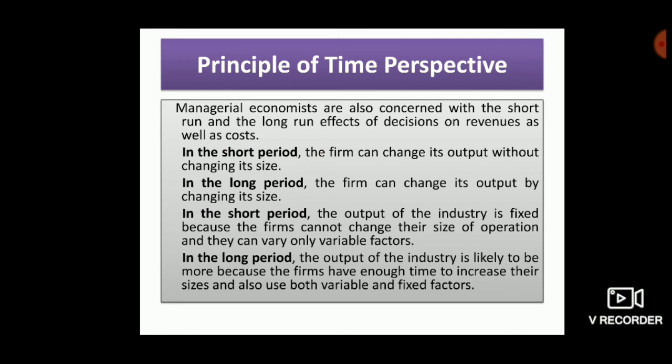I mean to say, in short run, only variable cost can be changed. Variable cost and fixed cost. In short run, variable cost can be changed, but fixed cost cannot be changed. But in the long run, the output of the industry is likely to be more because the firm has enough time to increase their size and also use both variable and fixed cost. Okay.